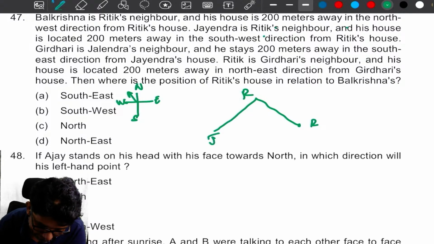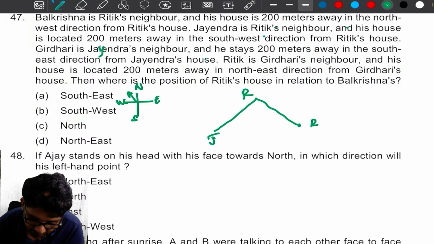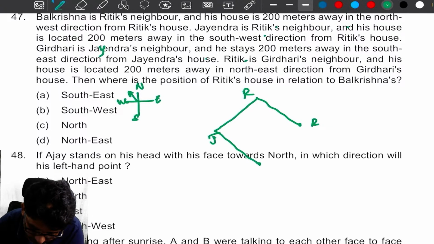Next, Giridhari is Jayendra's neighbor and stays 200 meters away in the southeast direction of Jayendra's house. So here this is also 200 meters. Here Giridhari. Next, Ritik is Giridhari's neighbor. This is Balakrishna. Ritik is Giridhari's neighbor.